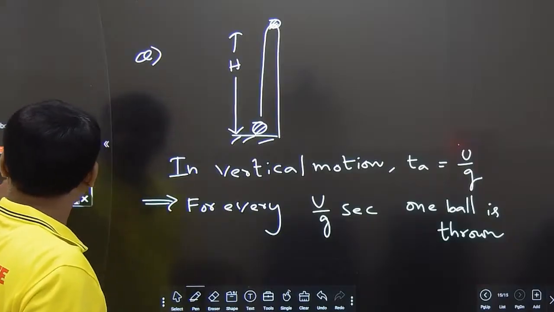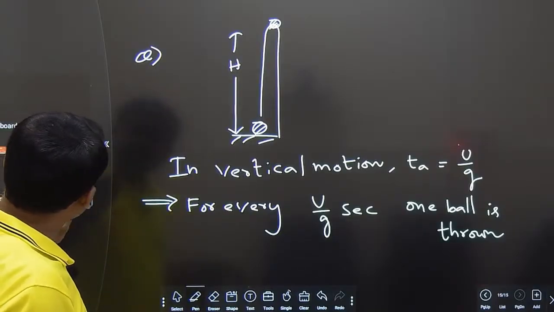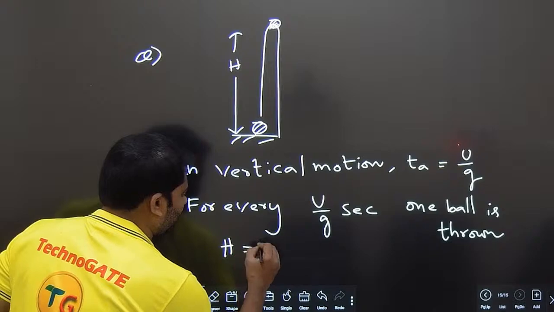What does the question say? They are telling that how high do the balls rise, and we need to get the value of h for this condition.